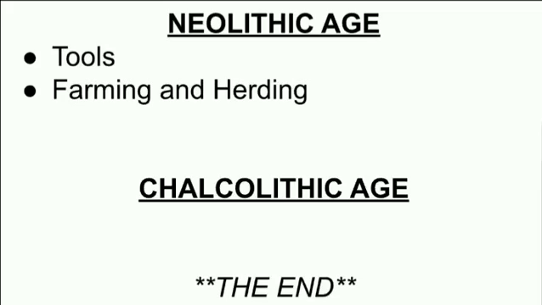I hope you have understood all the different stages of the Stone Age. Early humans were basically hunter-gatherers. They moved from one place to another. This is the first point. The period from 1.99 million BCE to 2000 BCE is known as the Stone Age. The whole of it is called the Stone Age. And the Stone Age is divided into Paleolithic, meaning Old Stone Age, Mesolithic, meaning Middle Stone Age, Neolithic, meaning New Stone Age, and one more, I explained just now, Chalcolithic, meaning the Copper Stone Age.